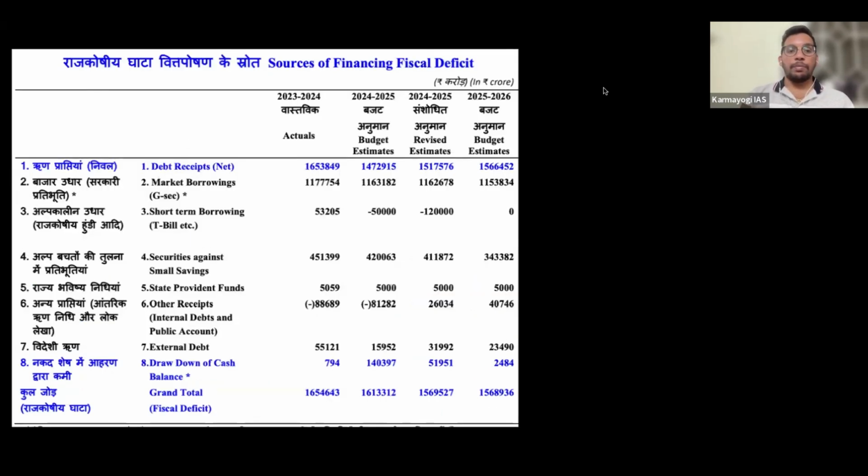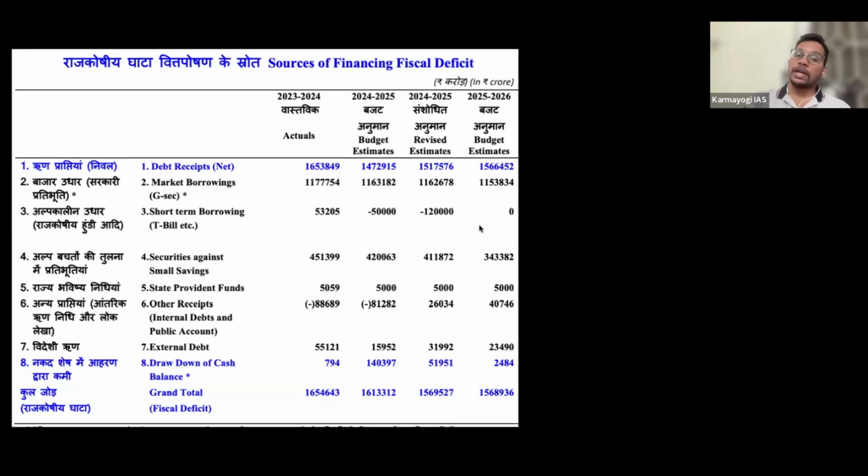Now here there is one important point. We have seen the fiscal deficit, that is the borrowings, but from where are we taking more borrowings? The major share of fiscal deficit is coming from market borrowings. There will be a statement in the exam. Most of the fiscal deficit we are borrowing from the market, government securities. Out of 15.6 lakh crores of the debt, 11.5 is from market borrowings, government security itself, and treasury bills 0. We are not going to use treasury bills at all in the coming year. This is what the government has said.